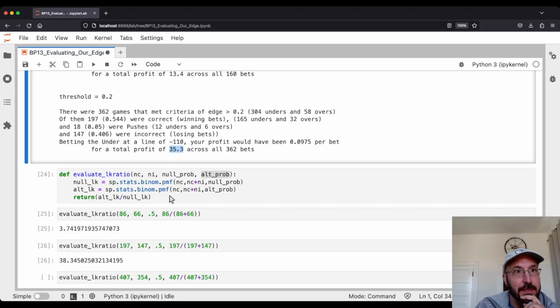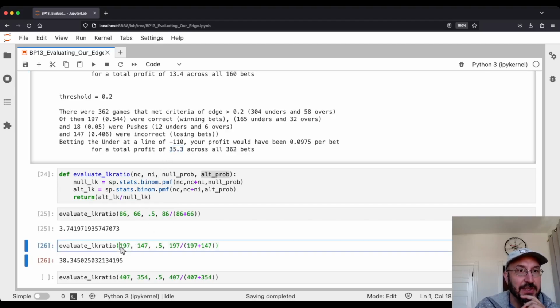So this is saying that to see data this extreme, 197 wins versus 147 losses, is quite unlikely to happen. This is a big enough thing that it would be pretty unlikely to happen if we were just flipping coins. If we were to flip this many coins, 197 plus 147, it would be really unlikely to get 197 heads versus 147 tails.